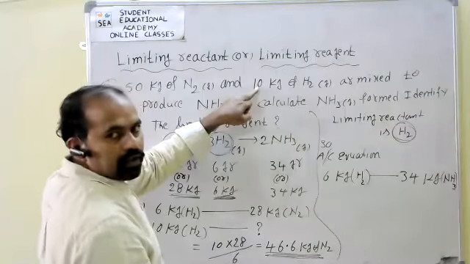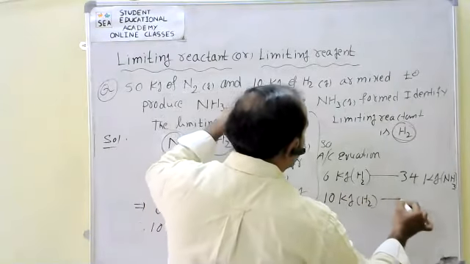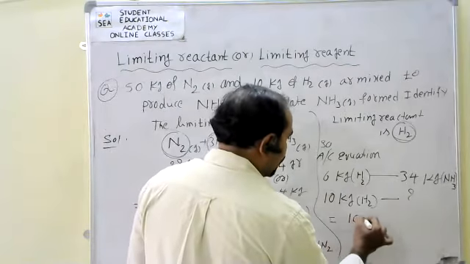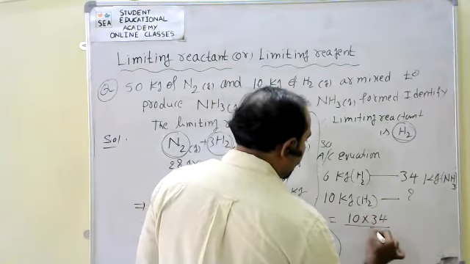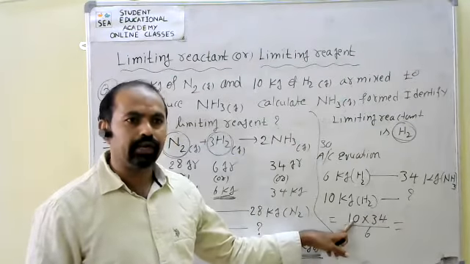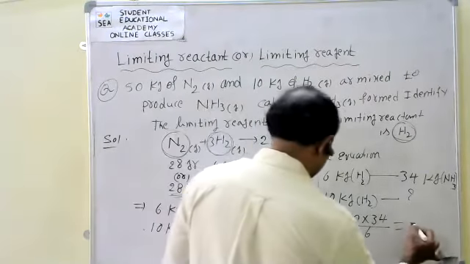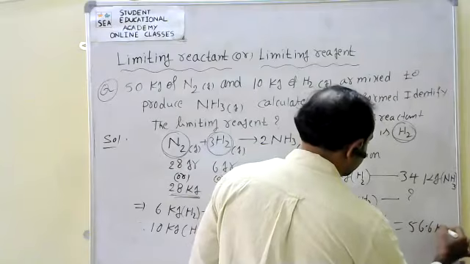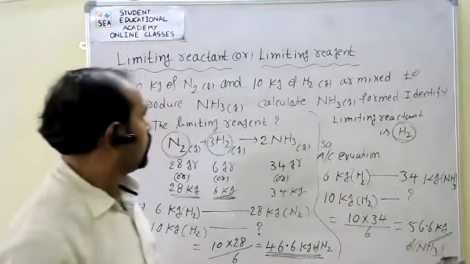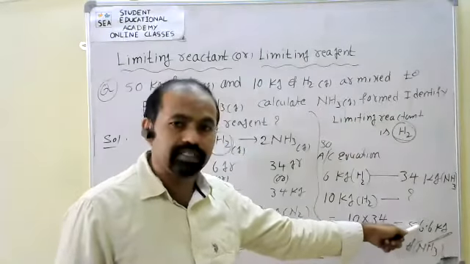6 kgs of hydrogen produce 34 kgs of ammonia. Therefore, if we take 10 kgs of hydrogen, how much ammonia will be produced? Cross multiplication: 10 into 34 by 6. How much is that? 56.6. That is the answer. So, calculating the ammonia formed, how much ammonia is formed here? 56.6.